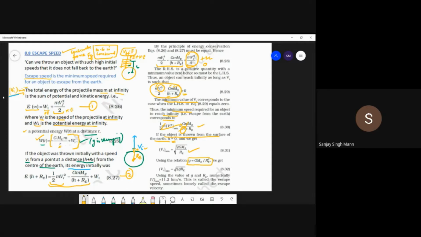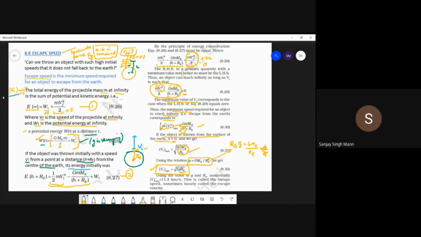And now we know the value of g is this. Putting the value of gme over here, g is equal to gme upon re square. So this re will go to that side. So gme upon re is equal to re into g. So put this formula, re into g, removing this. So re g into re, that's my minimum velocity.